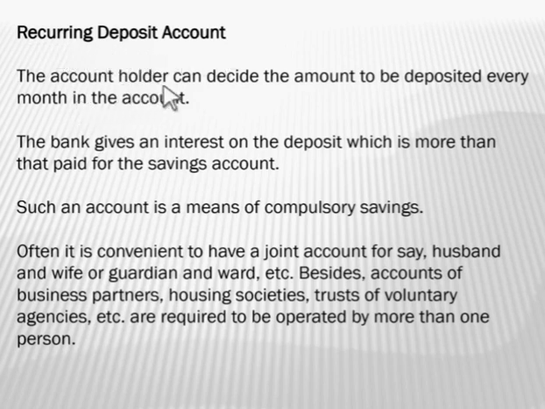The account holder can decide the amount to be deposited every month in the account. In this kind of account, the account holder has to decide the amount that he or she wants to deposit every month.